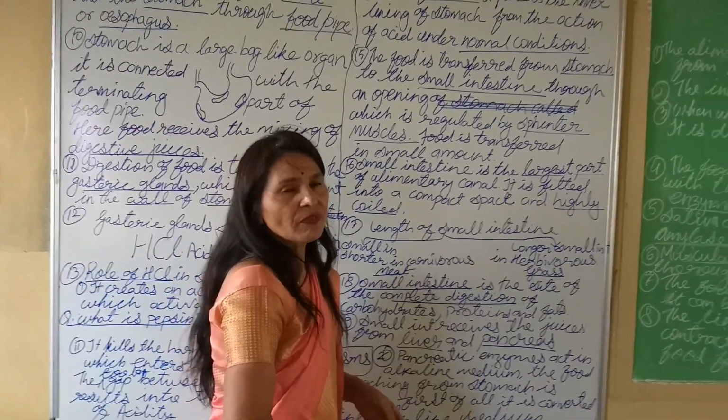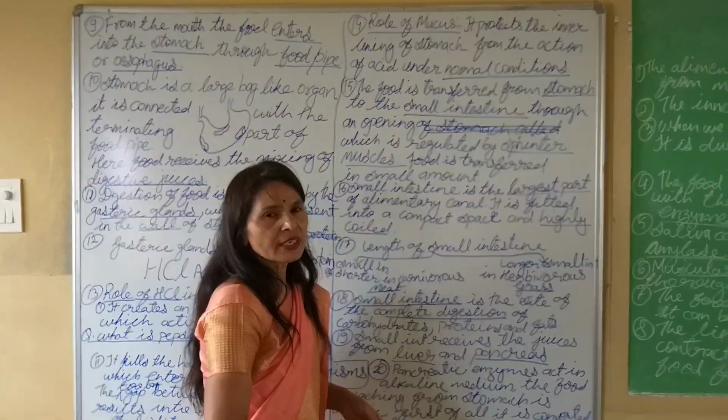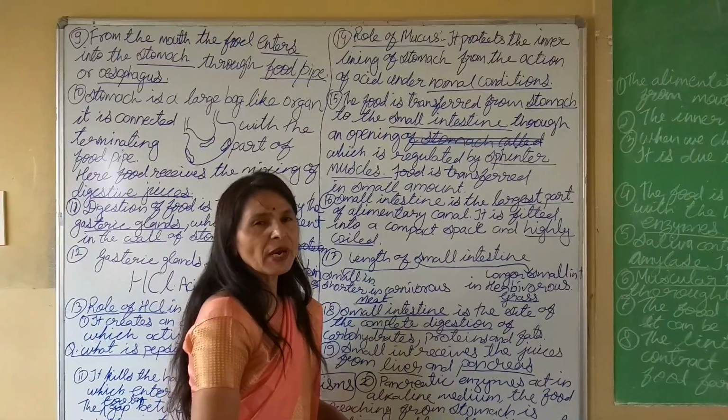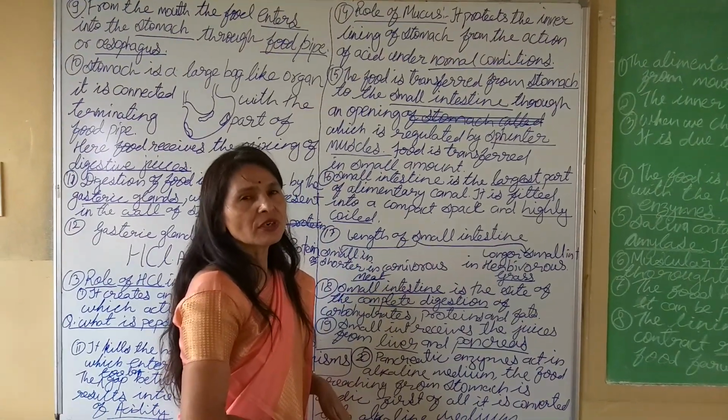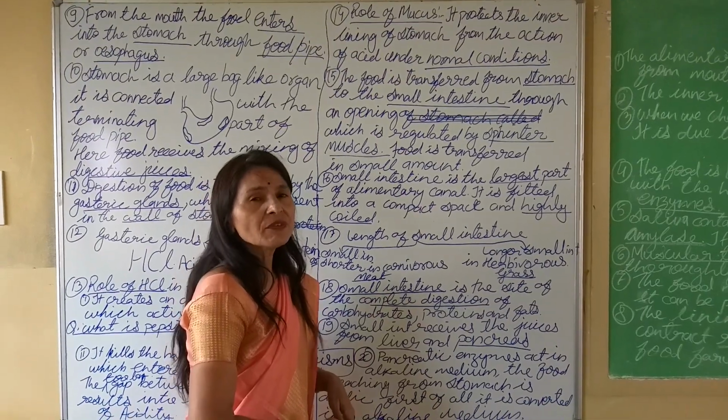Then the bile juice. Bile juice is secreted from the liver, and bile juice is useful to digest the fats.